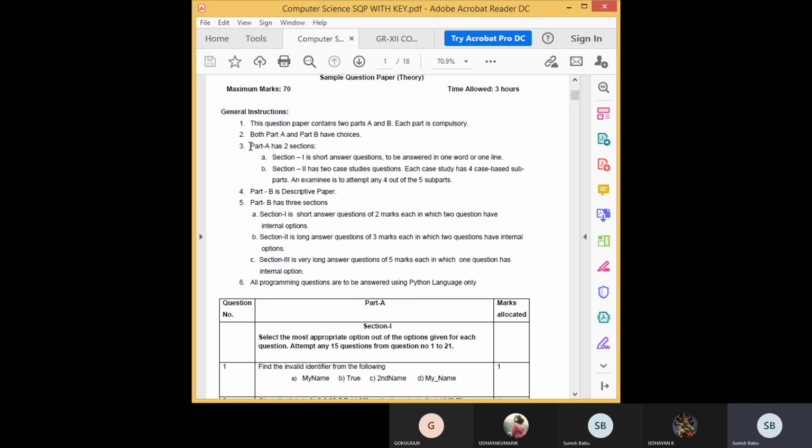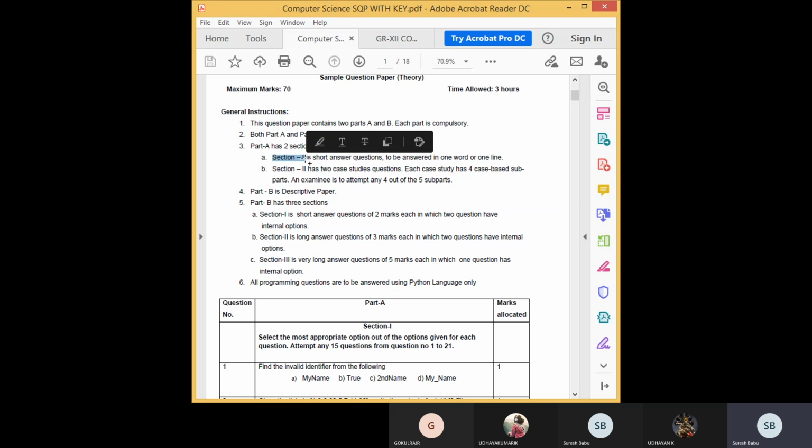Okay, so see, first part A, that is full of one mark questions. Okay, you have to answer in one word or one line. You see here, one word or one line. So in part A, there are two sections. The first section is short answer, you know that, but there are some choices. Like 21 questions are there, but you need to write only 15. So you have to choose the ones you are ready for, you are confident with. So you choose those questions.